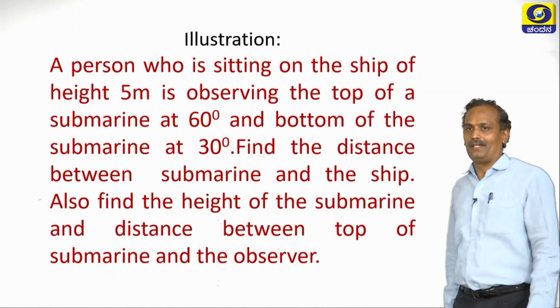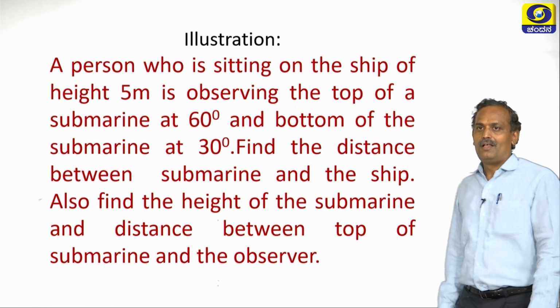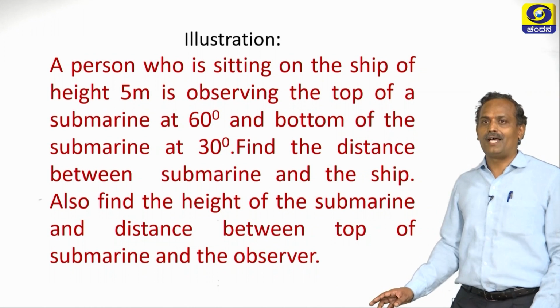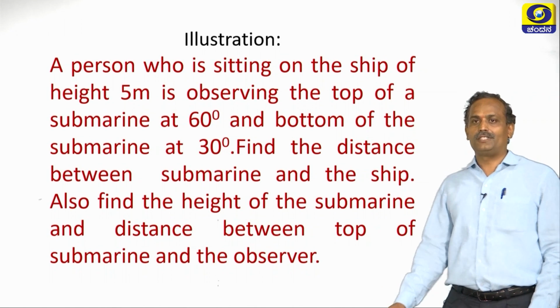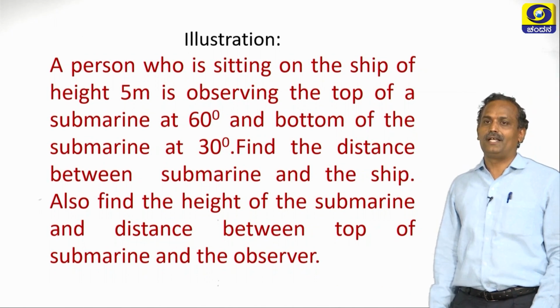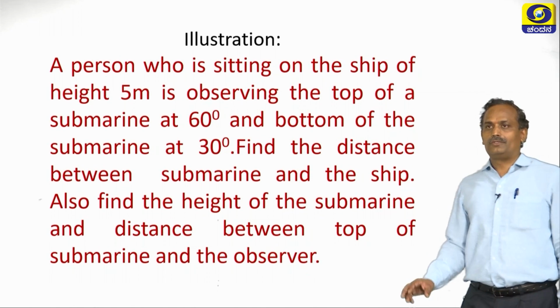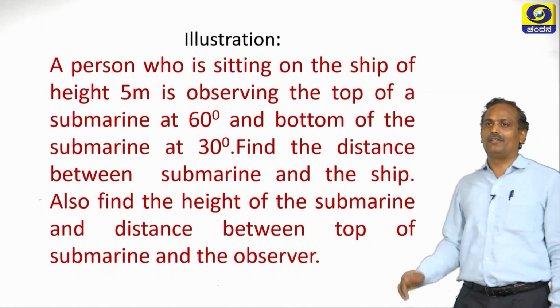So what we have to find? Let us continue our reading. Find the distance between the submarine and the ship. Also find the height of the submarine and the distance between the top of the submarine and the observer. So let us understand the problem here. There is a ship, and a person is sitting on it.